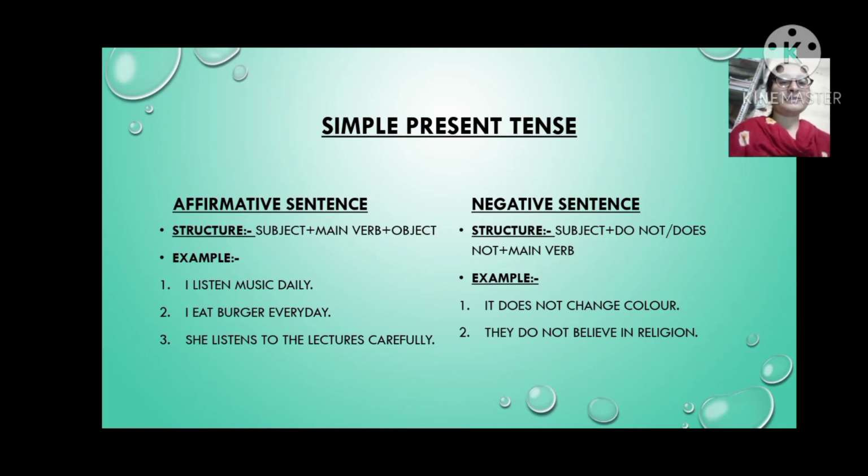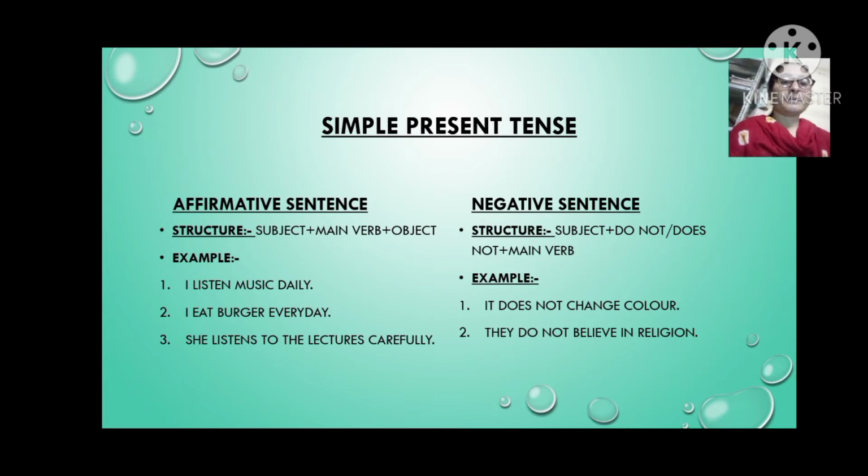So here I is subject, listen is main verb, music is object, and daily is other words. Then second example, I eat burger every day. I is subject, eat is main verb, burger is object, and every day is other words.